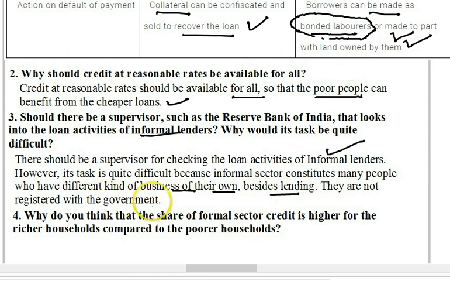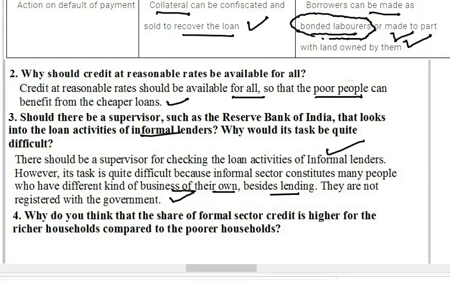They are not registered with the government either. So it's very difficult to evolve such a mechanism. But yes, some mechanism needs to be in place so that some check could be made in the informal sector also.